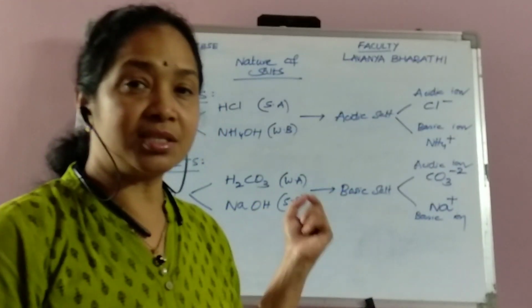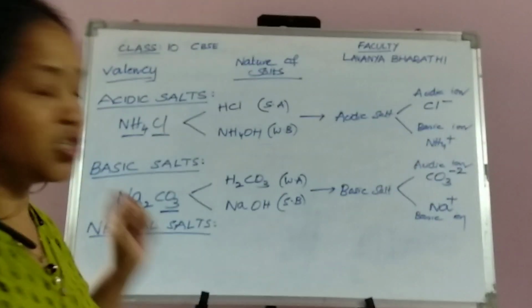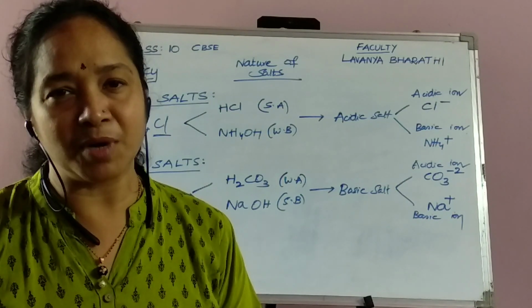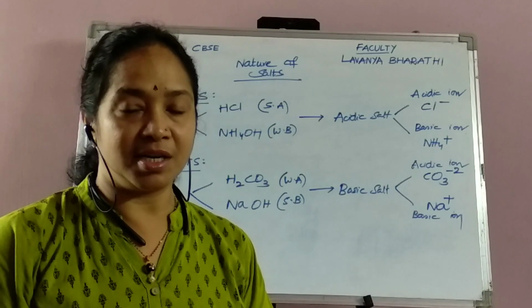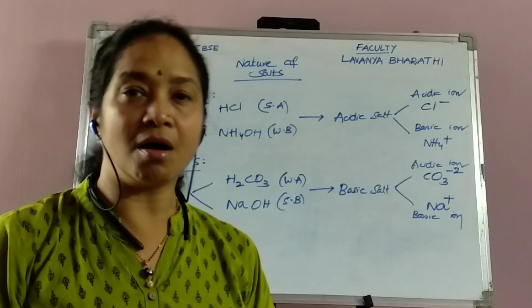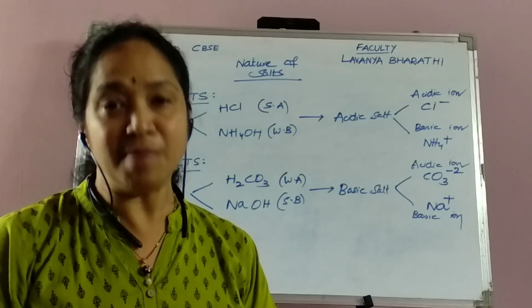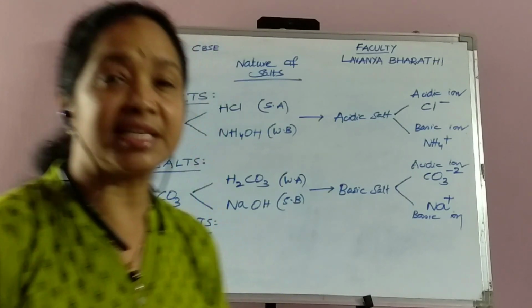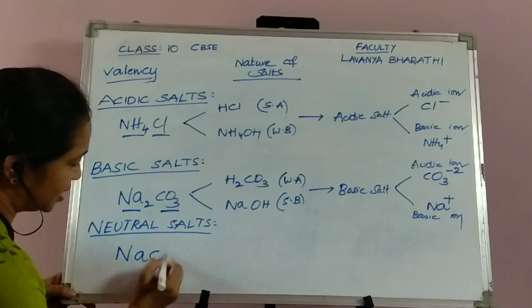Now the third category of salt I'm going to explain is neutral salt. A very easy example I'm going to take is common salt. You know about common salt. The chemical name of common salt is sodium chloride, and the formula is NaCl. So simply I'm writing NaCl.